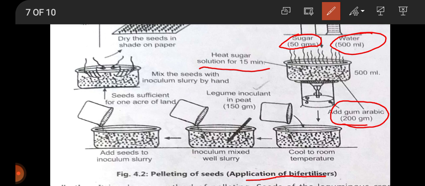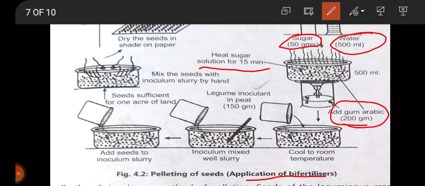What things have we added into that one? 50 gram of sugar, 500 ml of water and 200 gram of gum arabic. Heat the mixture for 15 minutes, then take out the solution into another pot and allow it to cool to room temperature.